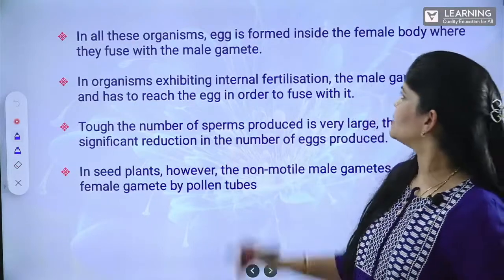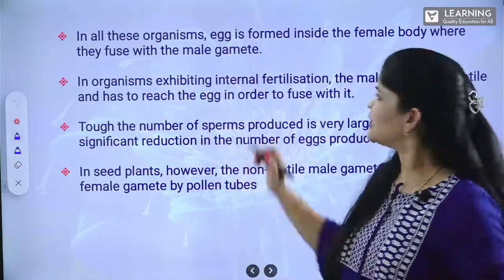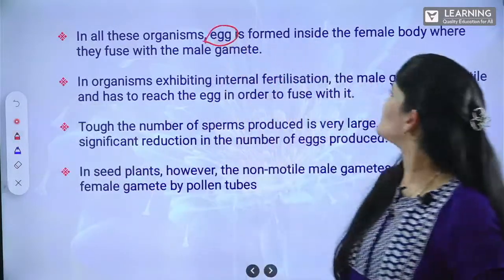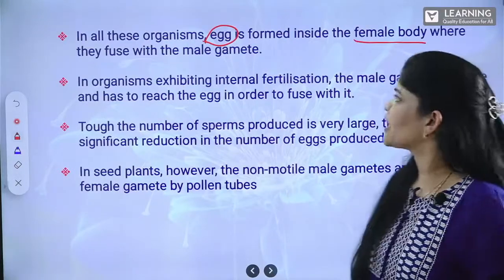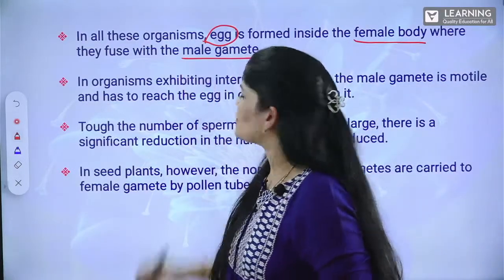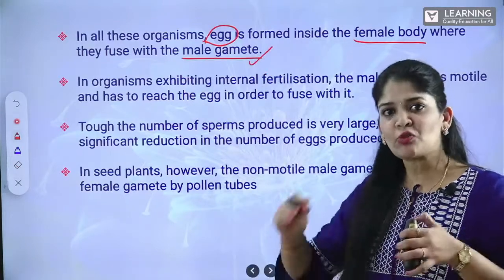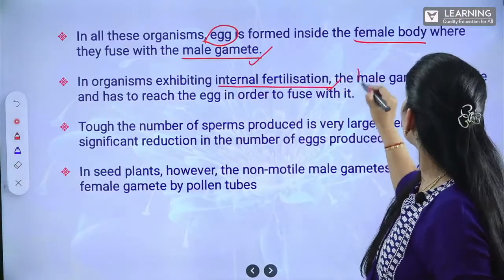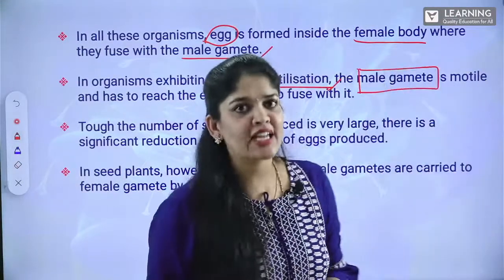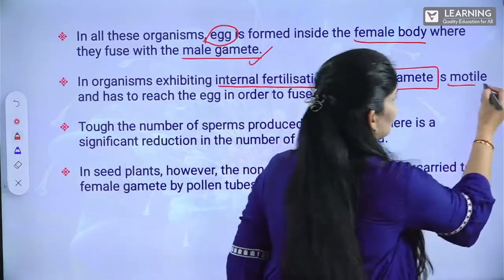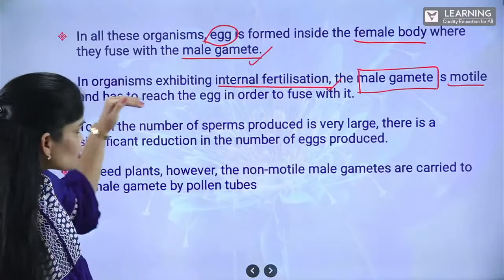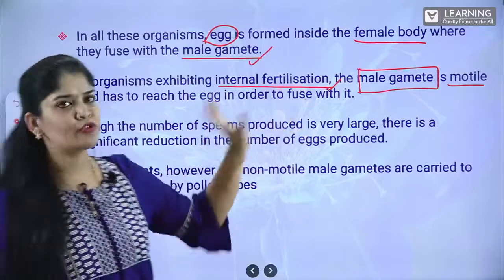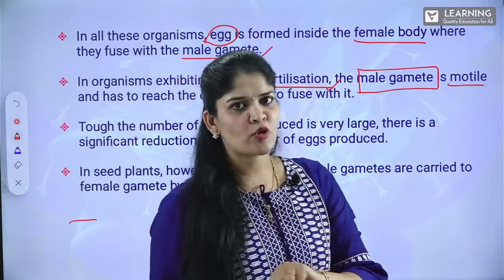In all these organisms, definitely the egg is already present inside. The egg is formed inside the female body, whereas the fusion happens when the male gamete reaches the female gamete. In internal fertilization, the male gamete is motile, it has the ability to move. Motile male gametes have to reach the egg because the egg, the ovum, is stationary, non-motile, in order to fuse with it. That means in order to complete the process of syngamy.